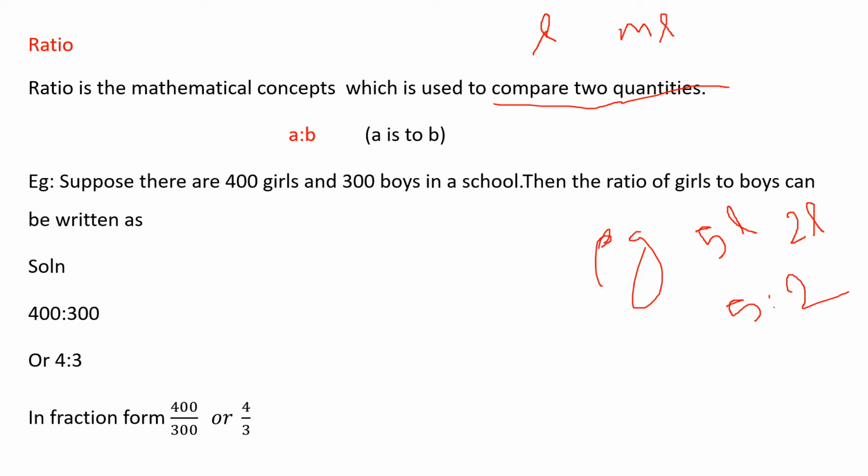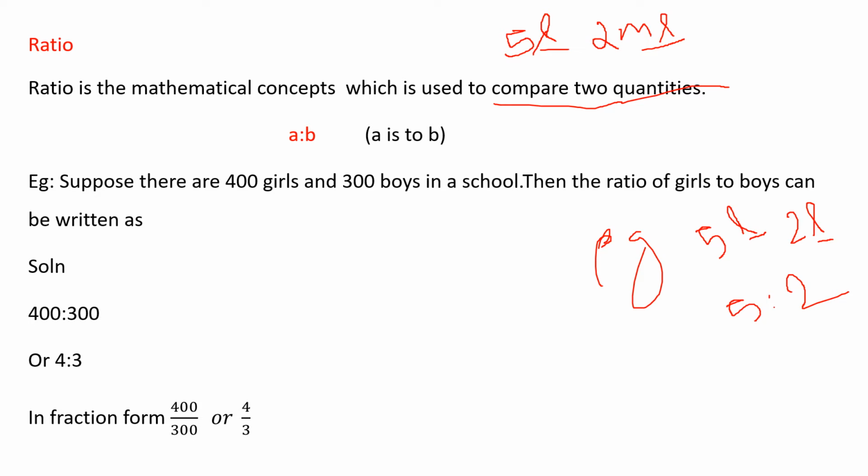So if you're having the same units, liter and liter, we can compare it. For example, here I'm having 5 liters of mango juice. You are having 2 milliliters of apple juice. Can I compare this one? No. Why? Because one is in liter and another one is in milliliter.